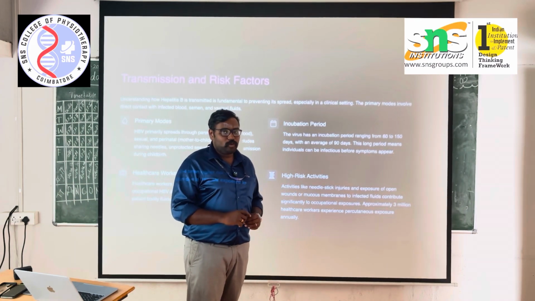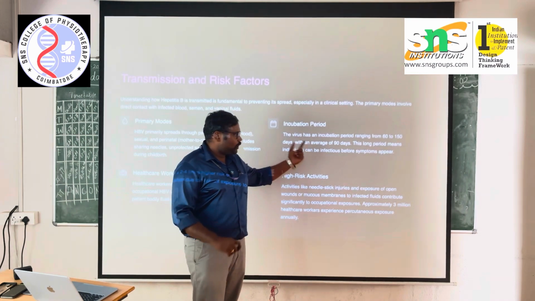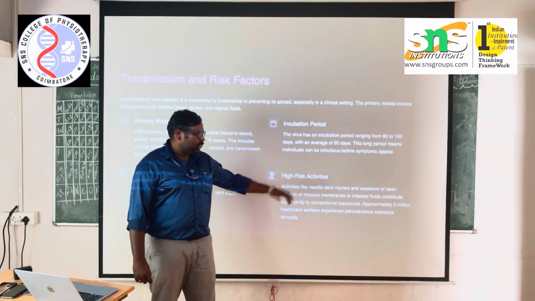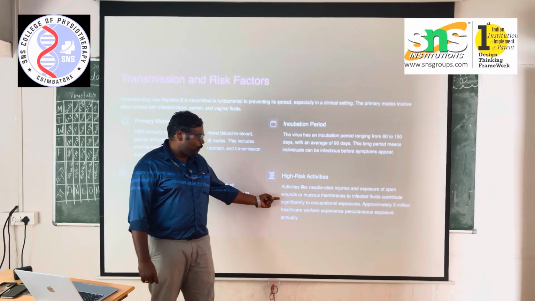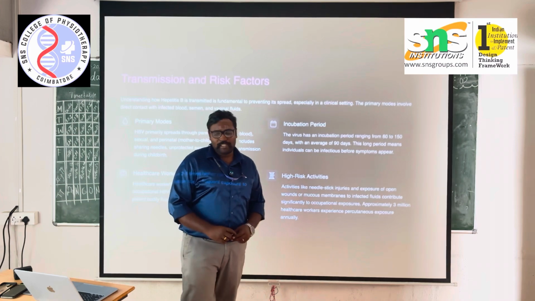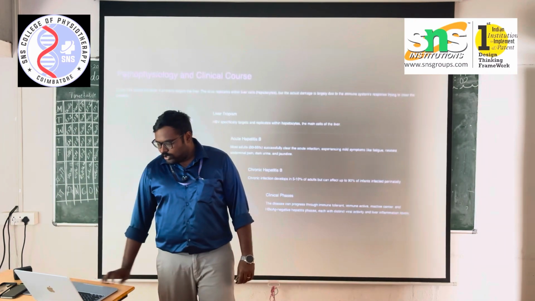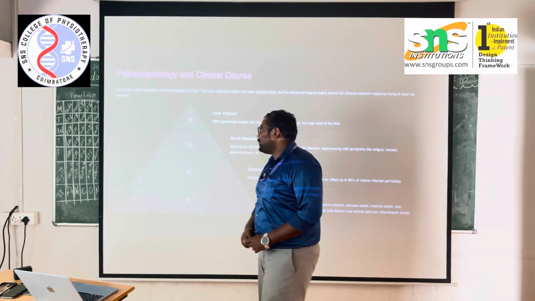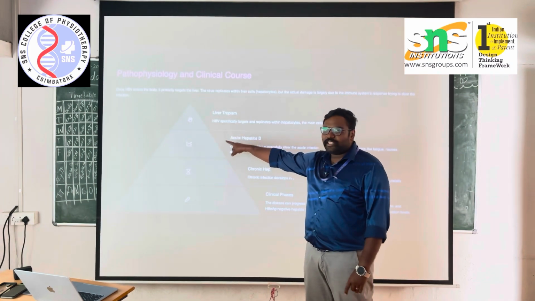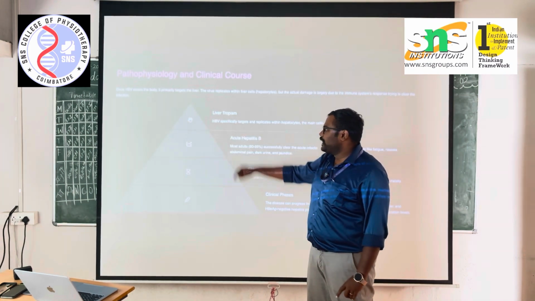As COVID virus took up to 14 days, this is taking up to 90 days. Higher risk activities, actions like needle stick injuries, exposure of open wounds or mucous membrane to the infected area are more than higher risk. Pathophysiology in the clinical manner. Liver tropism, it targets mostly the liver area.